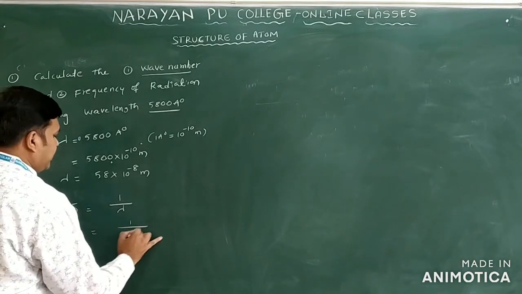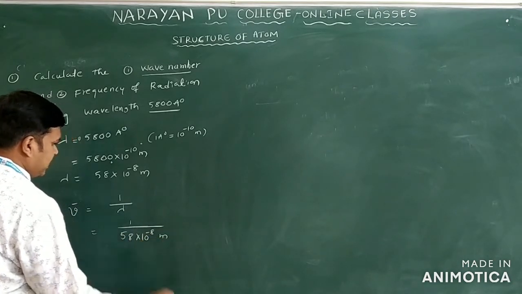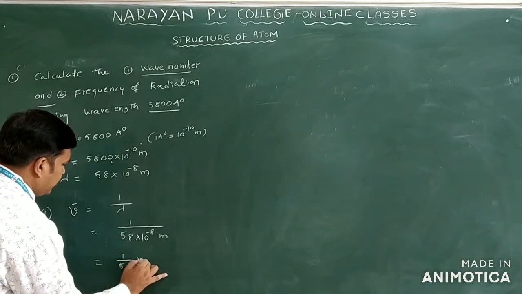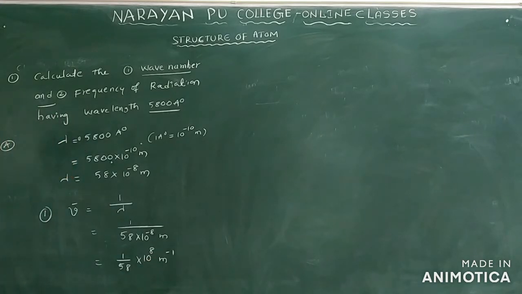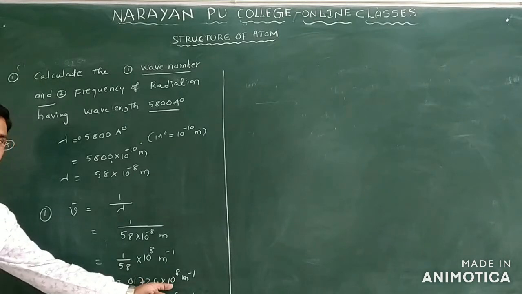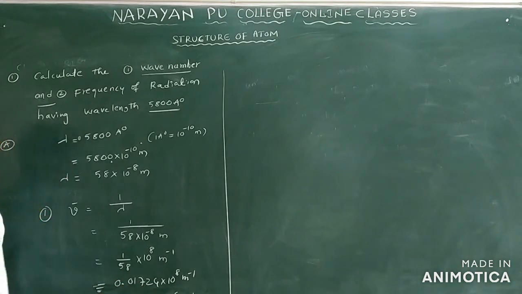So 1 by 58 into 10 power minus 8 meter. So this is 1 by 58 into 10 power 8 meter inverse only. What is the value of 1 by 58? You will get 0.01724 into 10 power 8 meter inverse only. You can multiply this with 100, and you will get 1.724 into 10 power 6 meter inverse only. This is the wave number only.